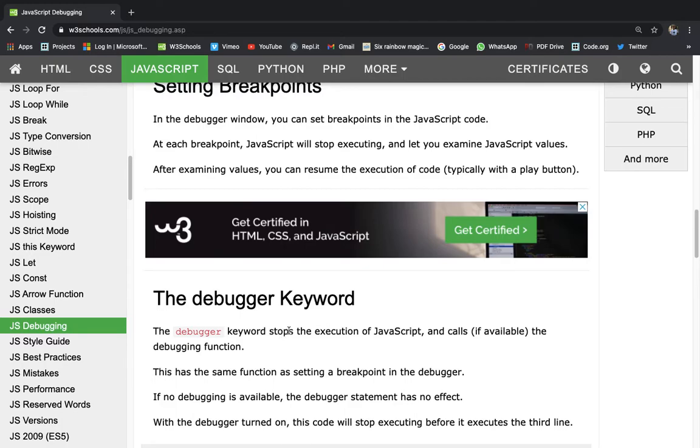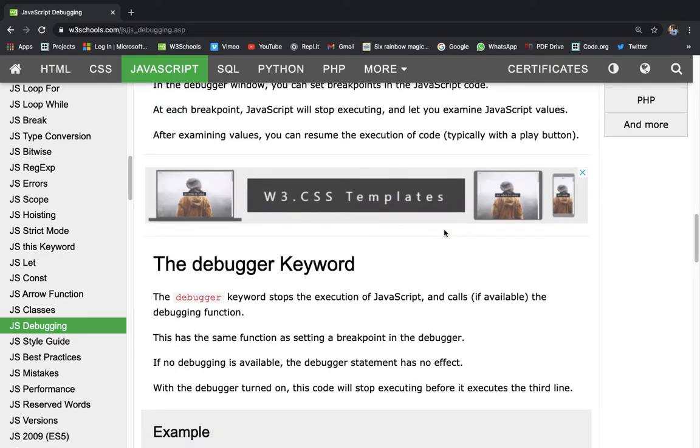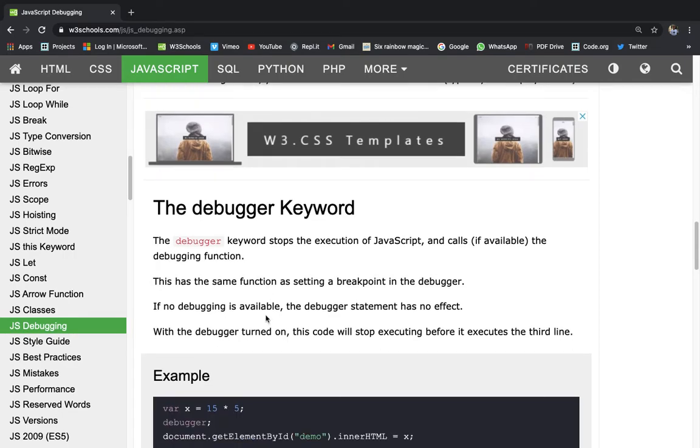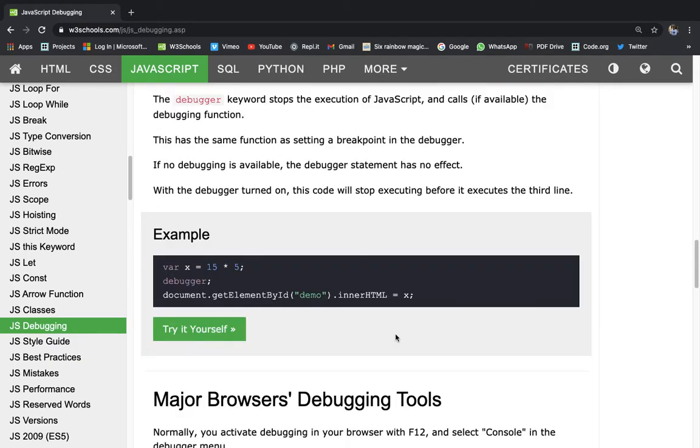This has the same function as setting a breakpoint in the debugger. So it sets a breakpoint, and you can examine the values of variables, JavaScript values. Not only variables, you can examine JavaScript values. If no debugging is available, the debugger statement has no effect. Okay. So with the debugger turned on, this code will stop executing before it executes the third line.